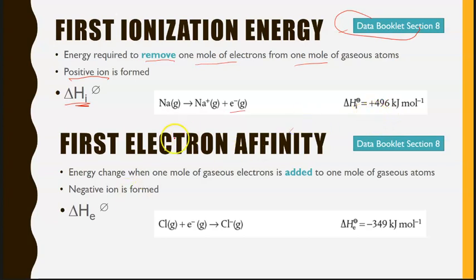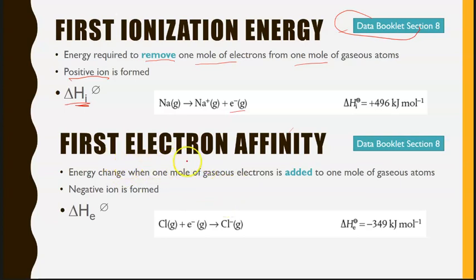The opposite of this is when we form negative ions. When we form negative ions, we're not losing electrons, we're not ripping them off, we're actually gaining electrons. And in doing that, we gain stability, which means we go from a higher energy state to a lower energy state. And this will be an exothermic process.